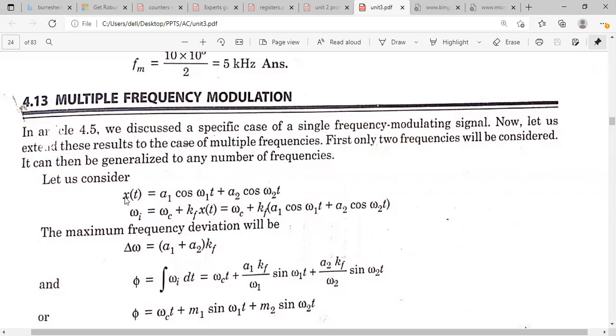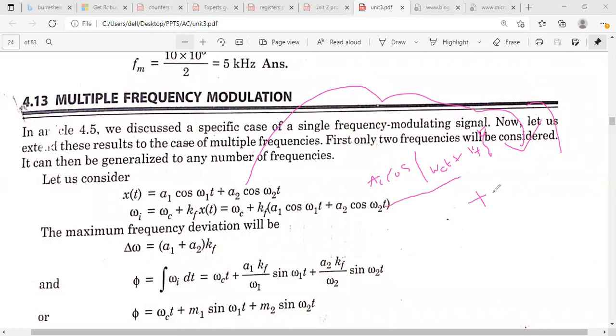All right. So we know the standard expression for the FM wave: Ac cos of omega ct plus kf into the integral from 0 to t of x of t into dt. So what is x of t here? A1 cos omega 1 t plus A2 cos omega 2 t. You have to substitute. So finally what will you get?